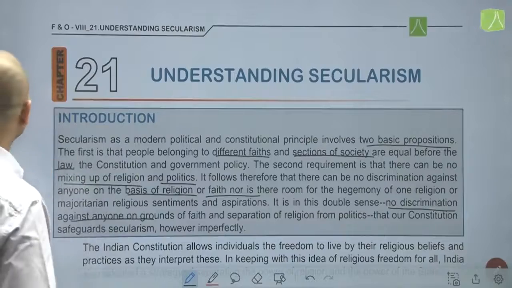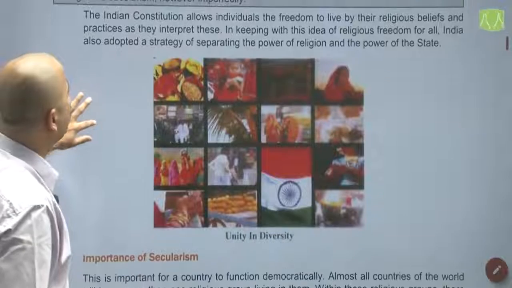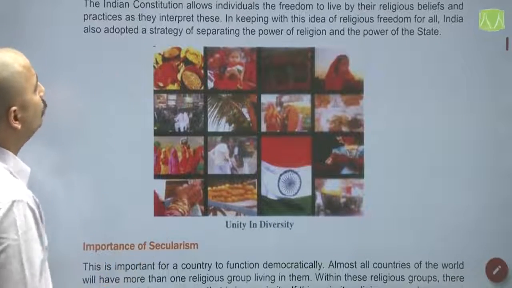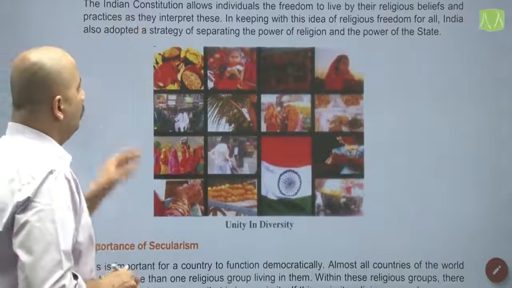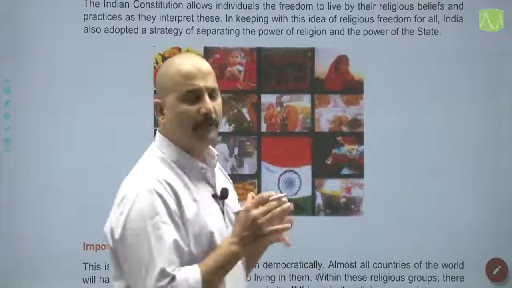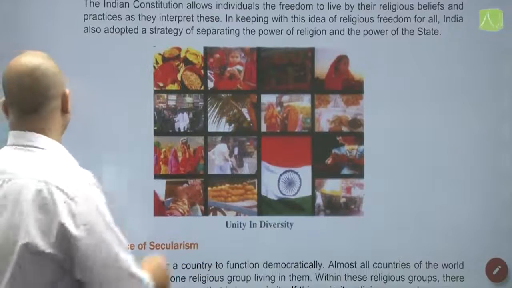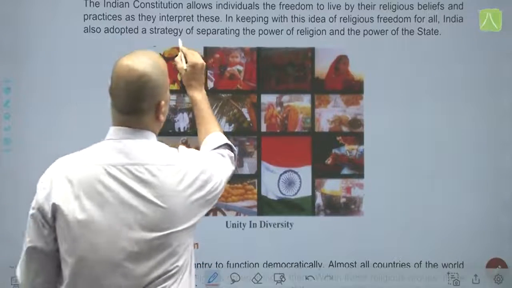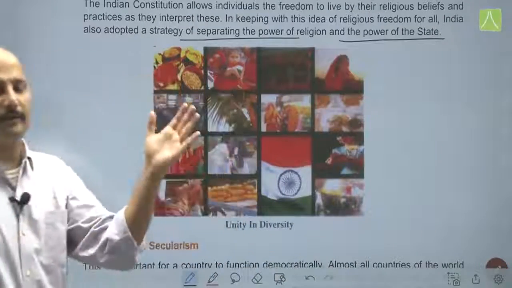Moving further, the Indian constitution allows individuals the freedom to live by their religious beliefs and practices as they interpret these. In keeping with this idea of religious freedom for all, India also adopted a strategy of separating the power of religion and the power of the state. That is, religion and state had to be separated out.